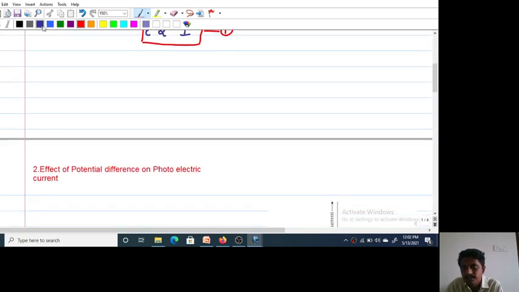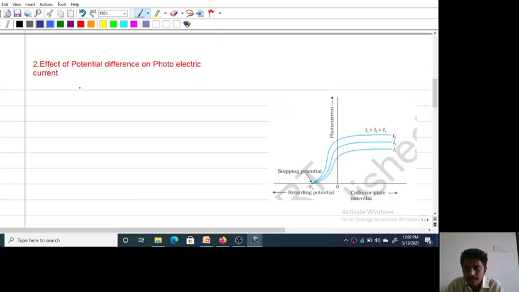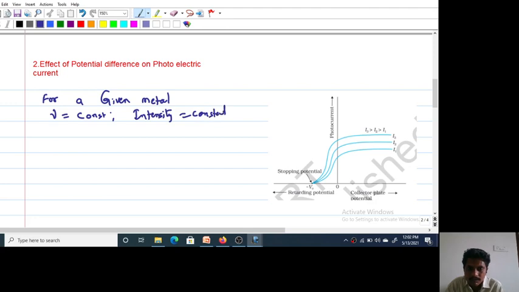The second one is, once again, for a given metal surface. Here I am keeping frequency and intensity constant.